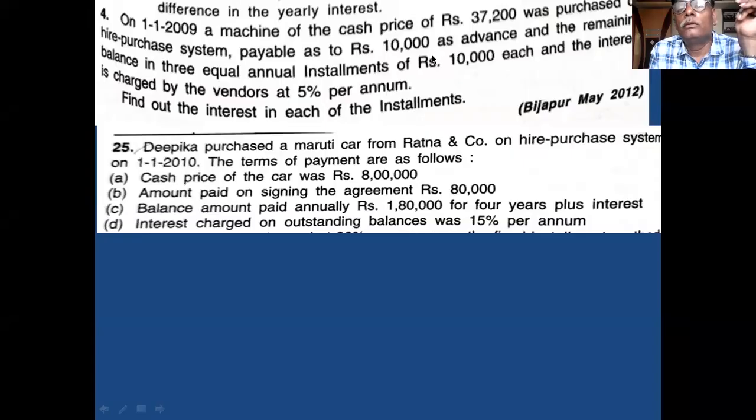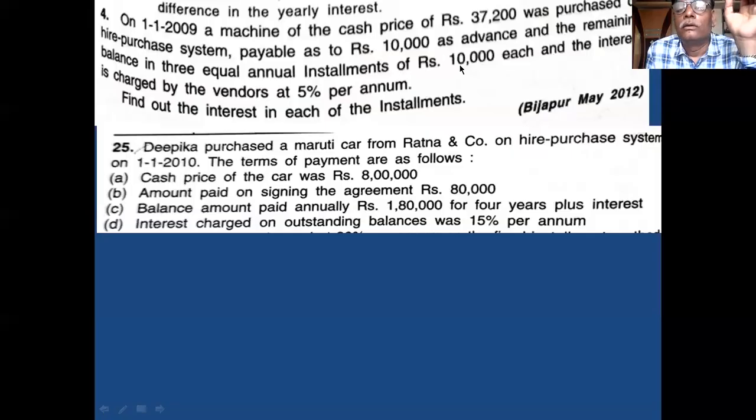You see the above problem. In the above problem, what is the total payment? 3 installments of 30,000 plus advance 10,000, that is 40,000, sir. And cash price is 37,200, sir.